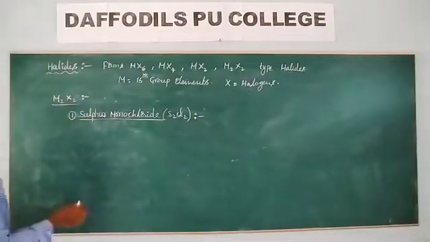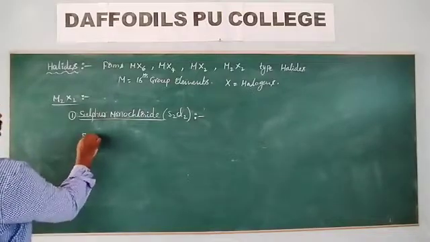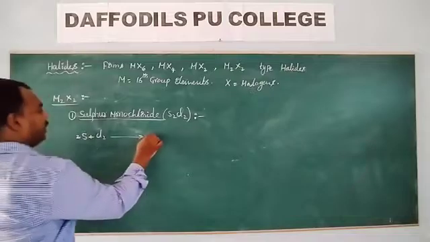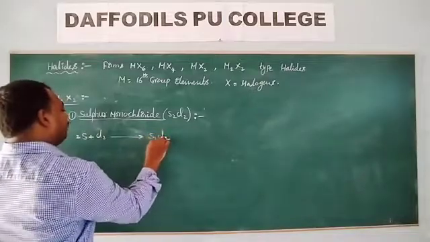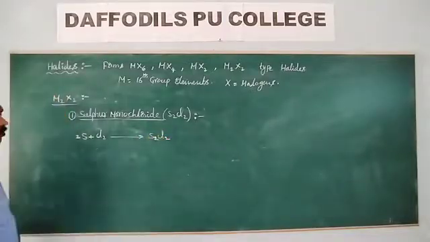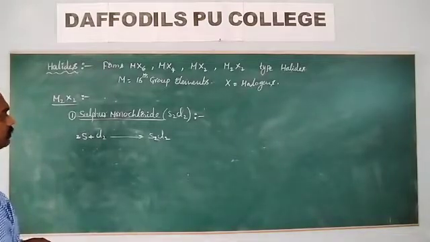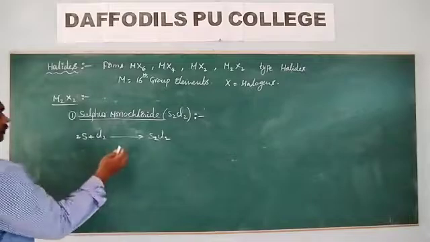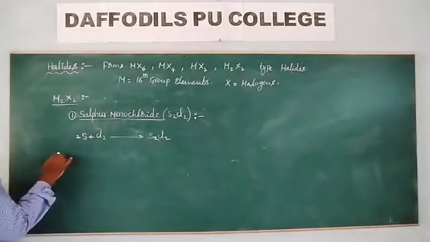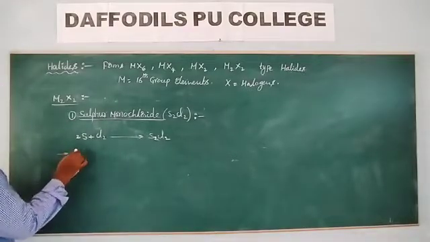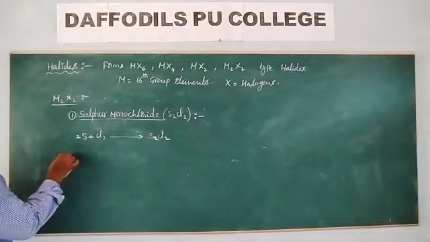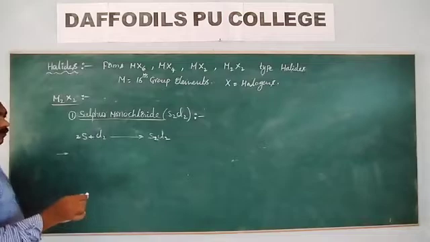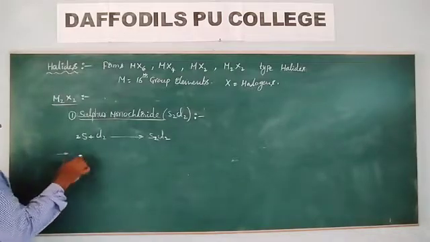So how is this sulfur monochloride prepared? When sulfur reacts with chlorine, you will get sulfur monochloride, S2Cl2. This S2Cl2 is a sulfonating agent used in the vulcanization of rubber.